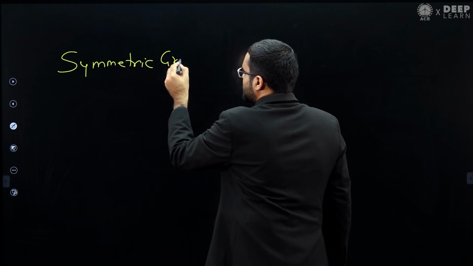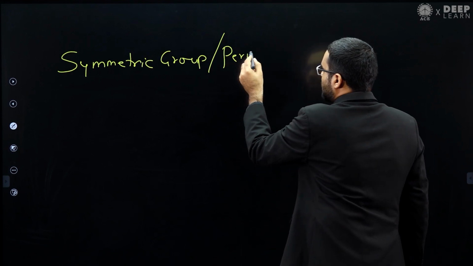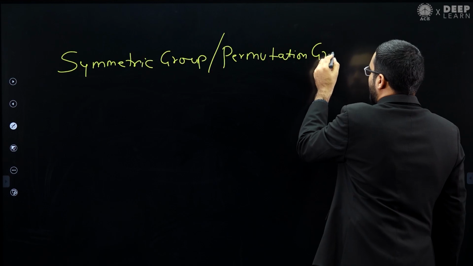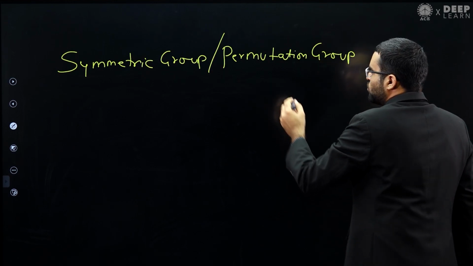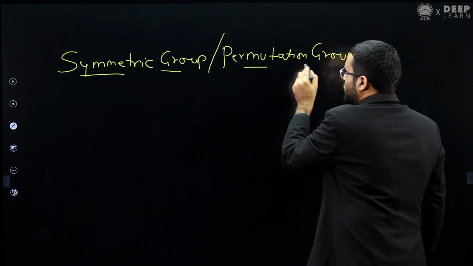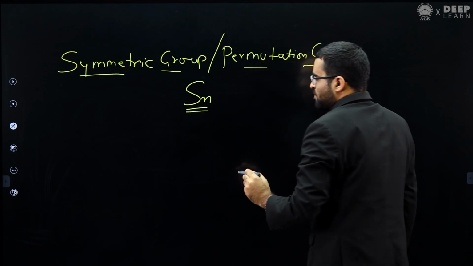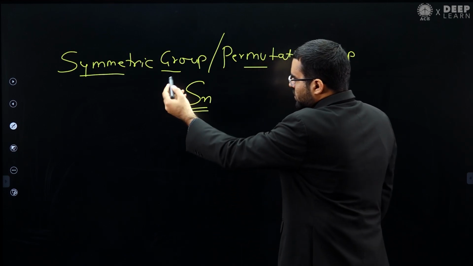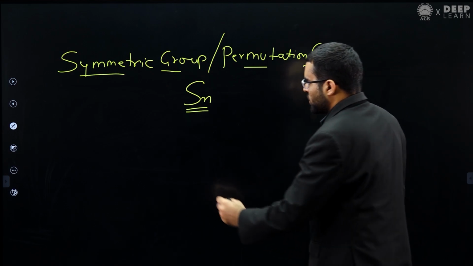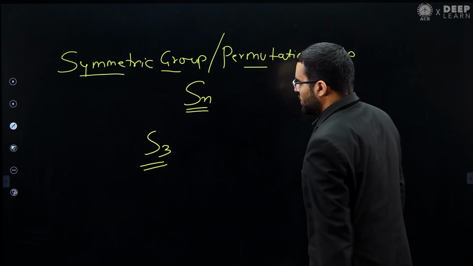Okay, this symmetric group, or you can call it permutation group, we denote it by Sn. In group theory, this is a very fundamental group that we study. And if you notice S3, this is a symmetric group of degree 3.